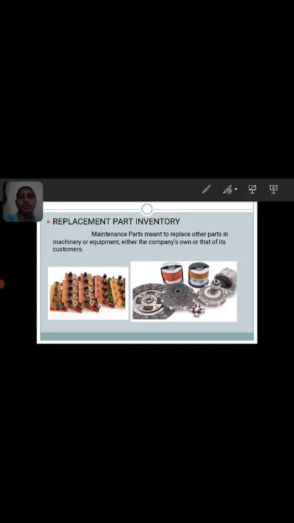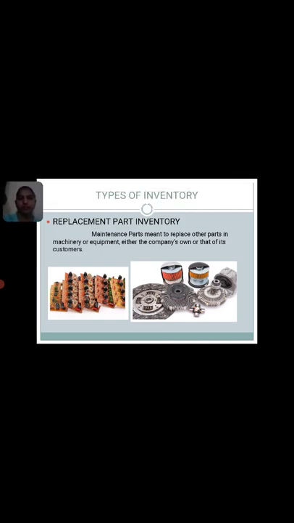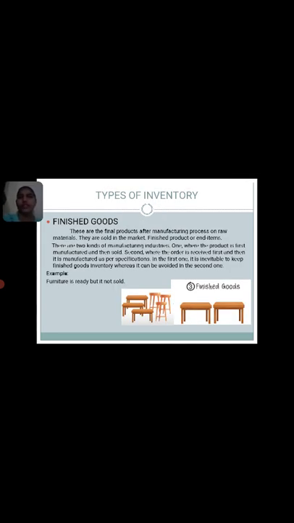Next point is finished goods. These are the final products after the manufacturing process and raw material. They are sold in the market. Finished product or end items.